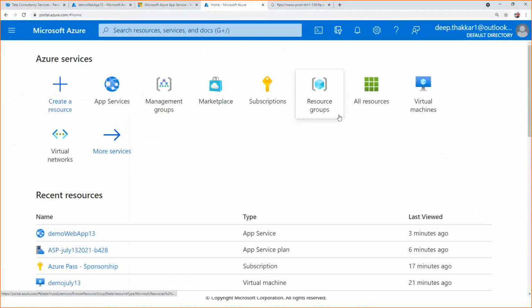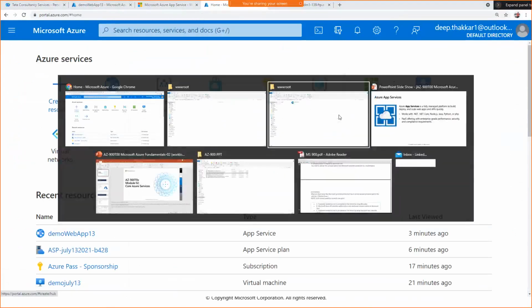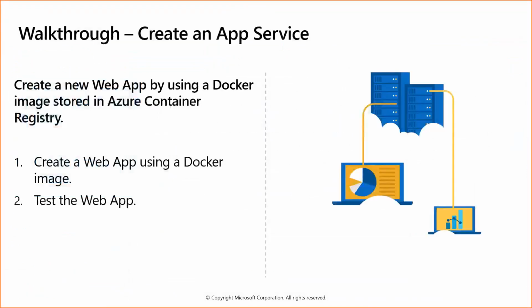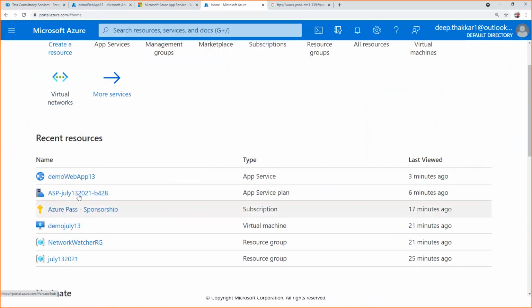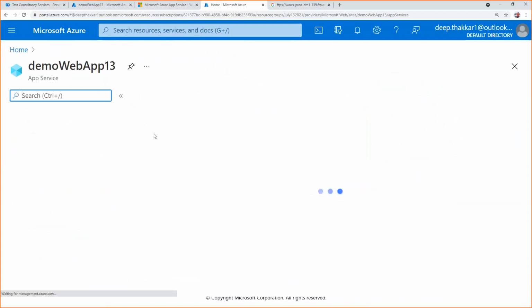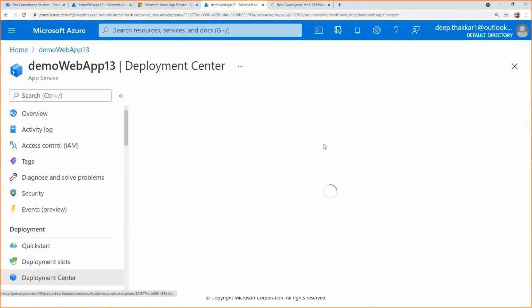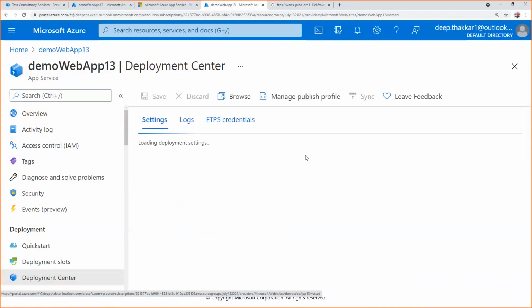Okay, so now moving ahead, this was all about the Azure App Services. One doubt here: can we do the deployment to a web app through a pipeline? Yes, there is an option of CI/CD there. When you go here, there is one deployment center. Go to the deployment center, and in the deployment center there is an option of CI/CD.